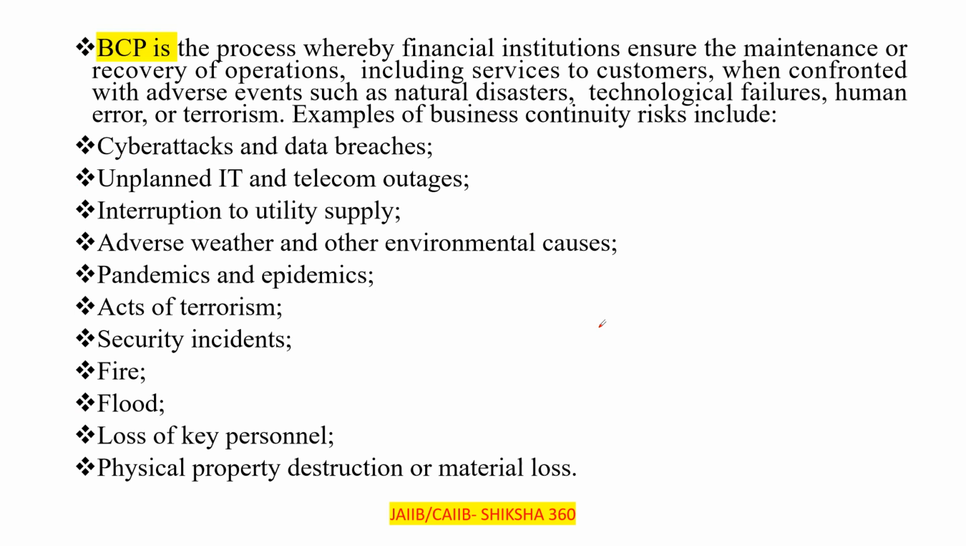So what are the things? Business continuity plan is the process whereby financial institutions ensure the maintenance or recovery of operations, including services to customers, when confronted with adverse events such as natural disaster. I have discussed one condition, that is a flood. Flood is a natural disaster, along with technological failures, human error, or terrorism.